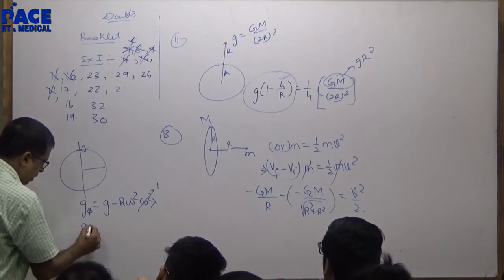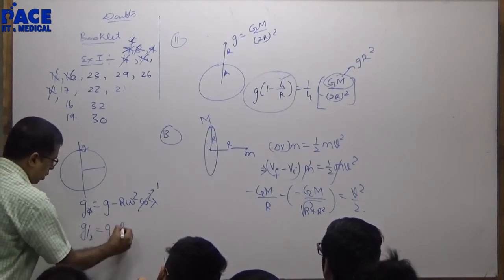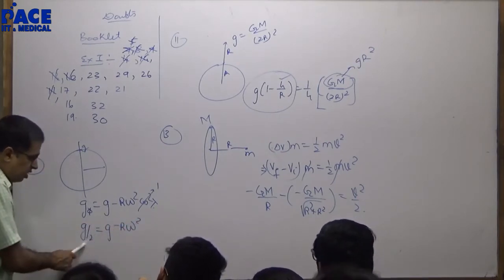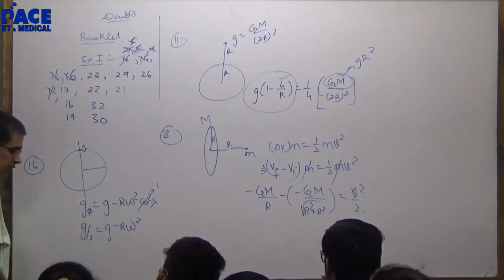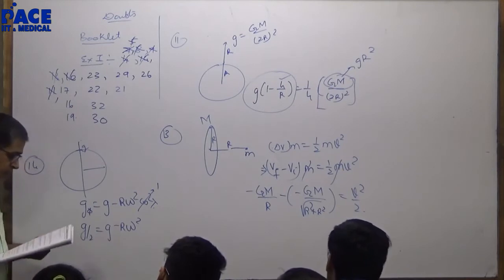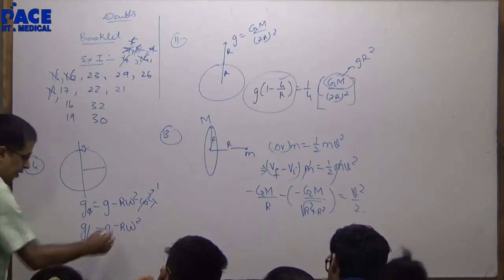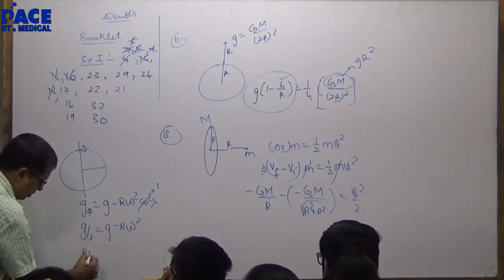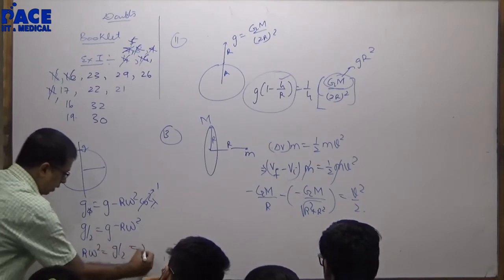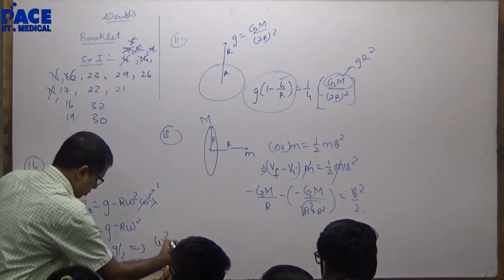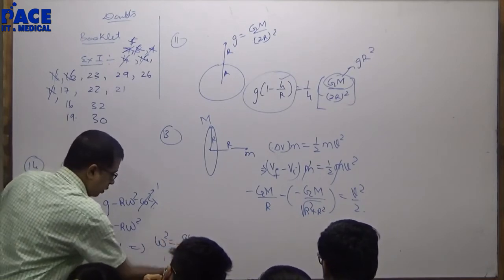So g phi will be g by 2, r omega square. g phi is becoming half the value that at the poles. So will I get the value of omega? Right? r omega square will be equal to g by 2. Implies omega square is g by 2r.